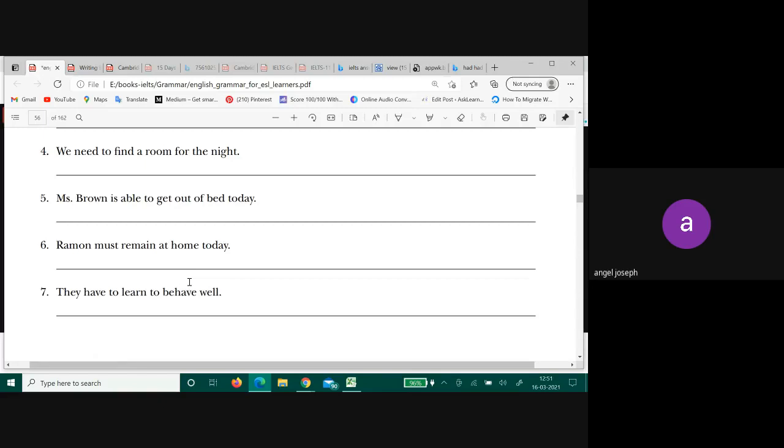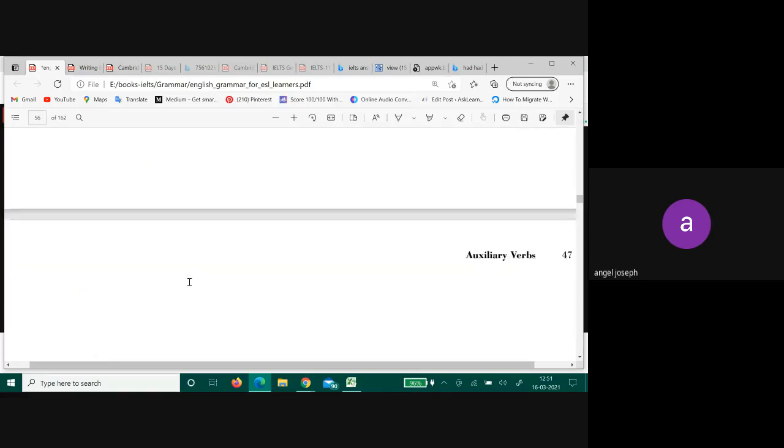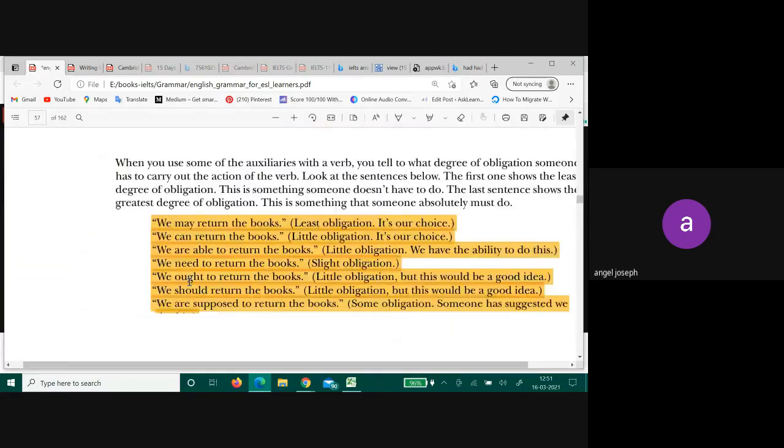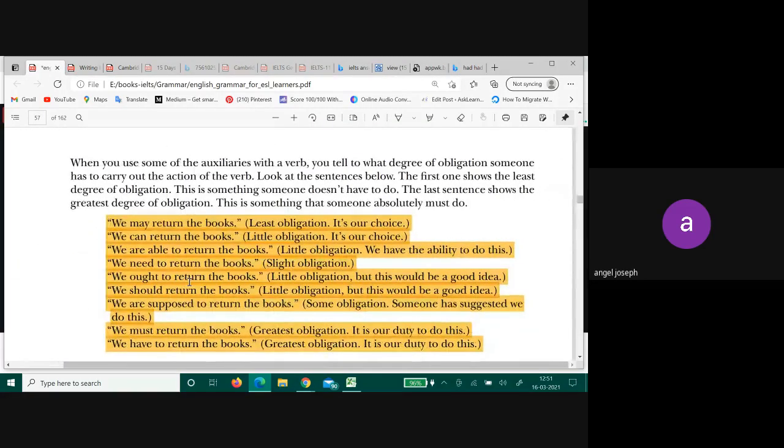Ramon must remain at home today. Remains here, Ramon. So remains at home today. They have to learn to behave well. They learn to behave well. Okay, so now